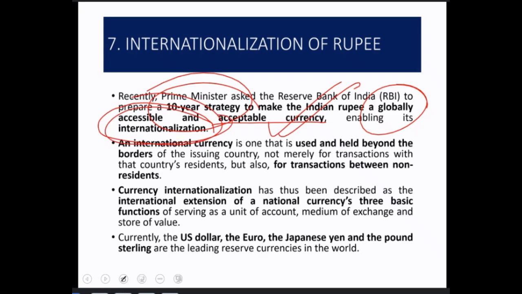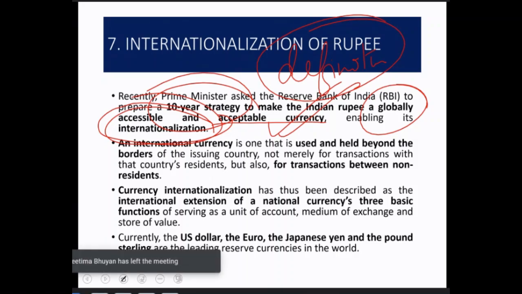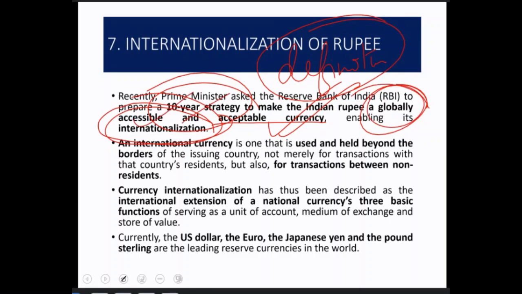The definition of internationalization will come as it is in the MCQs. Okay, the definition is very important. They will make many different kinds of statements. For example, internationalization might be framed as taking in or giving out the rupee. For example, they might reverse the statement, saying making Indian currency acceptable, or making outside currency acceptable in India. That might be internationalization. But you have to remember the keywords. You have to remember that internationalization means global acceptance. Okay, an international currency is one that is used and held beyond borders. So this is the basic definition.